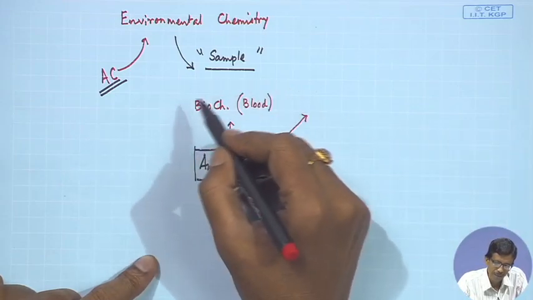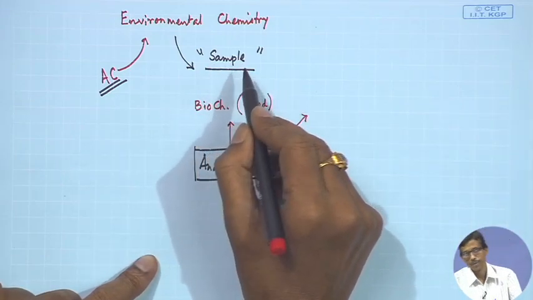All these samples are definitely chemical samples, whether it is a biochemical sample, an inorganic sample or an organic sample, and what we can consider as a physical sample. A physical sample is a solid material or a liquid material, which we can identify physically, as a physicist can do.